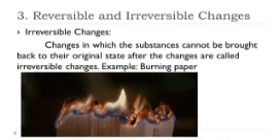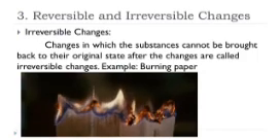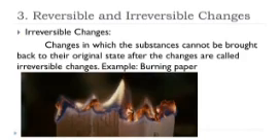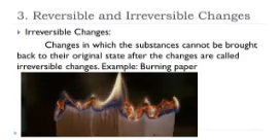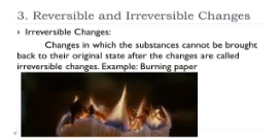Changes in which the substances cannot be brought back to their original state after the change are called irreversible changes. Examples are burning of paper, milk into curd, etc.